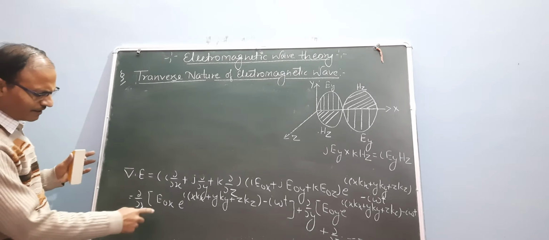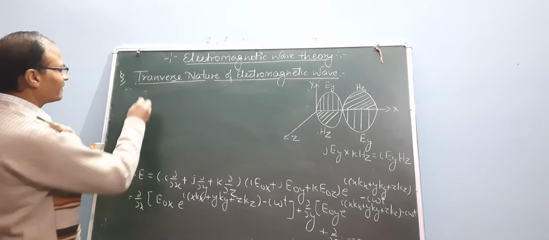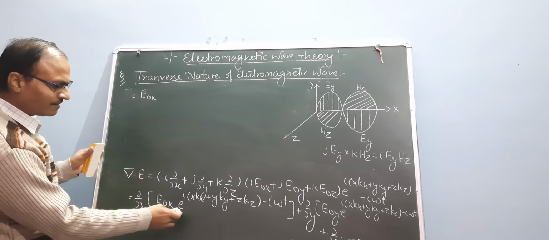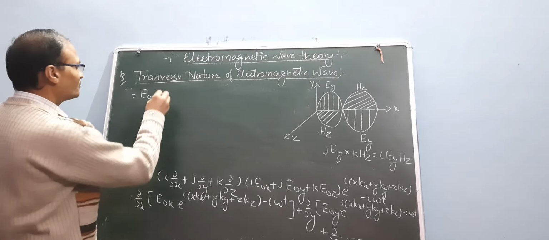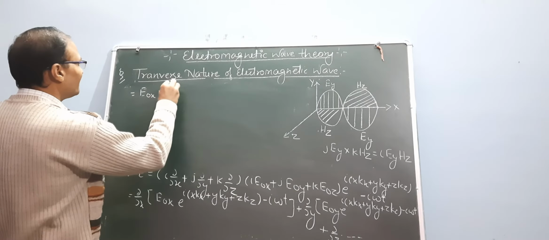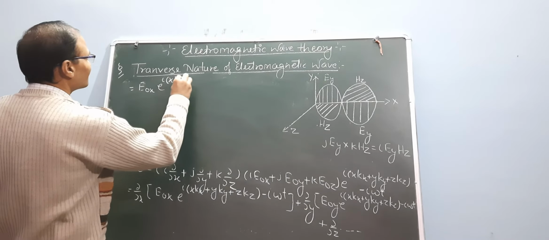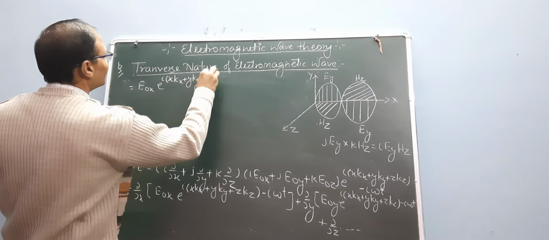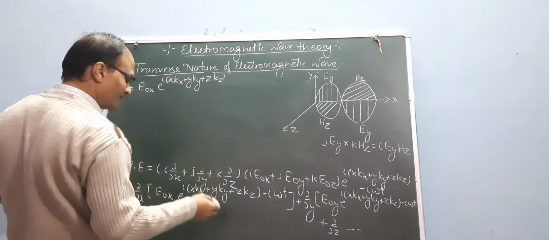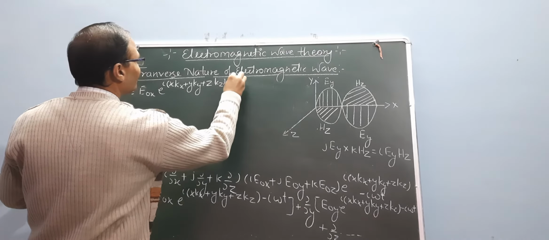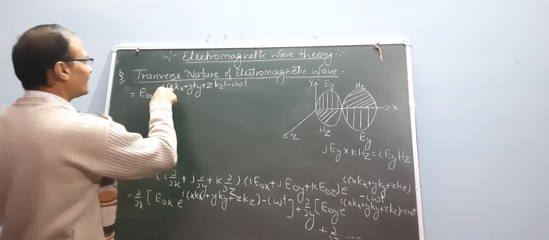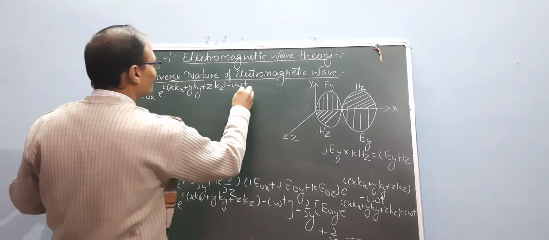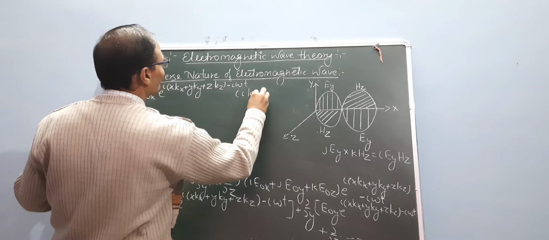Now differentiate this factor. This is a constant factor, E naught x, and this function comes to this place, e to the power i (x kx plus y ky plus z kz minus omega t), and the differentiation of del over del x equals i times kx.